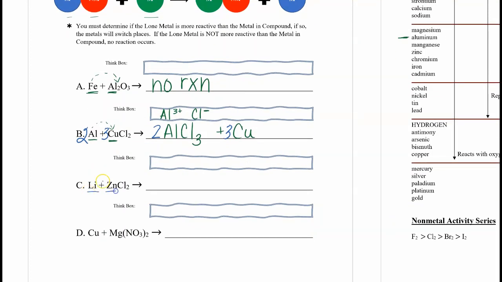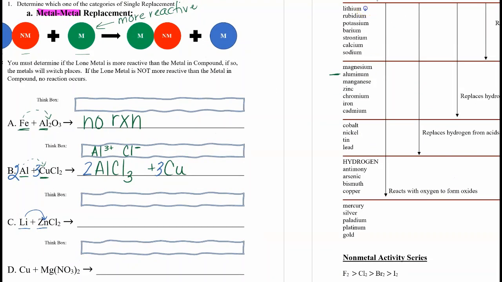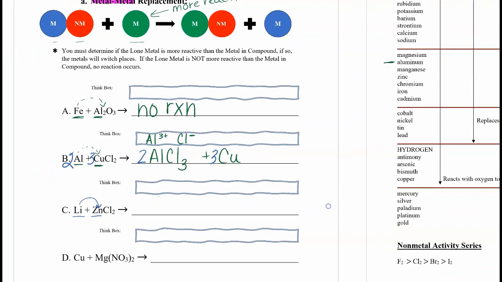Next, lithium, zinc. Will lithium replace zinc? Lithium will replace anyone. So let's go over here. Lithium is a +1. Chloride is a -1. So my formula is LiCl plus Zn. Now I need to balance. And I'm done. It is very important that you use the think box to come up with the correct formulas.